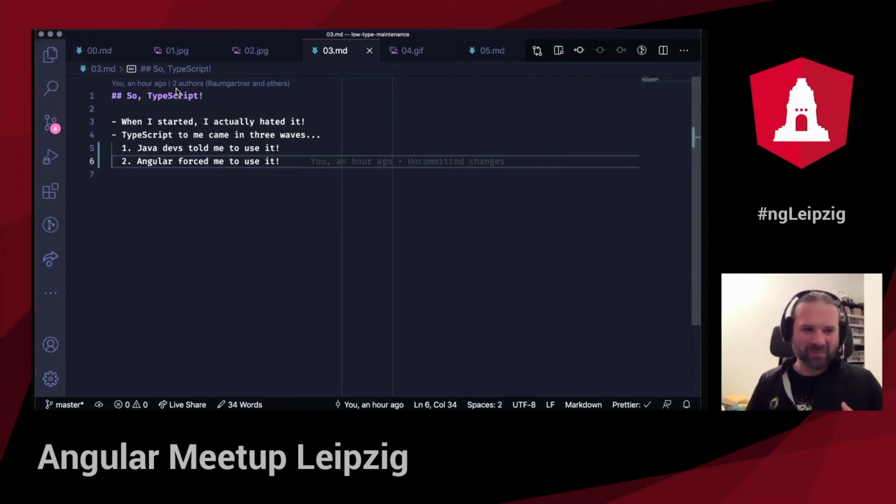And this is mostly because TypeScript came to me in what I call the 3 waves. The 3 waves where I was confronted with TypeScript. The first one was directly after its release around October or November 2012. So quite some time ago, a little more than 8 years, where some Java